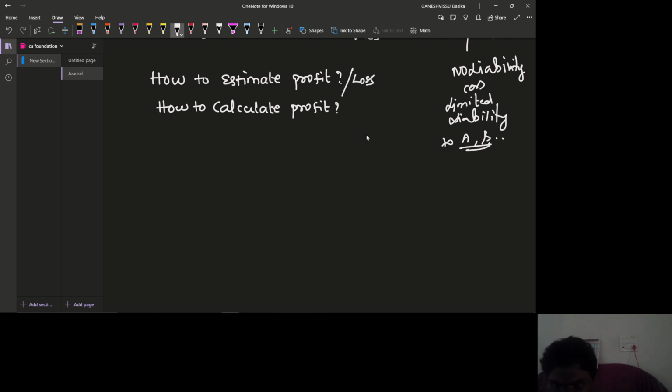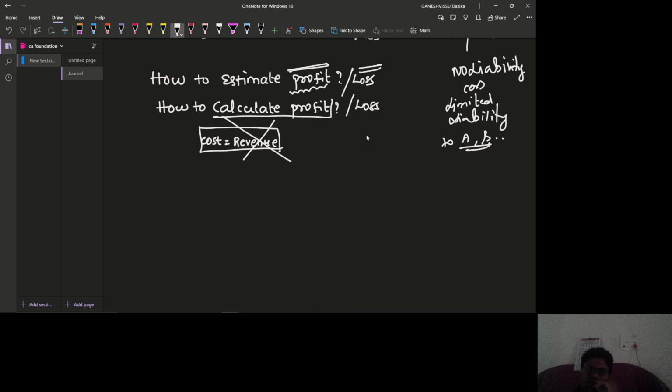Loss also exists, because if there is no profit, that means there might be no loss, where the total cost would be equal to revenue. But this will not happen at any point; this is not at all possible, right? The company needs to get profit, or the company might incur some loss. The business unit, the business things.